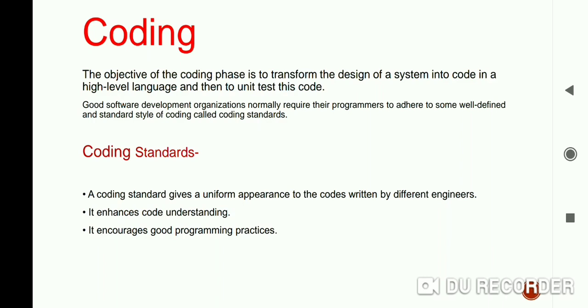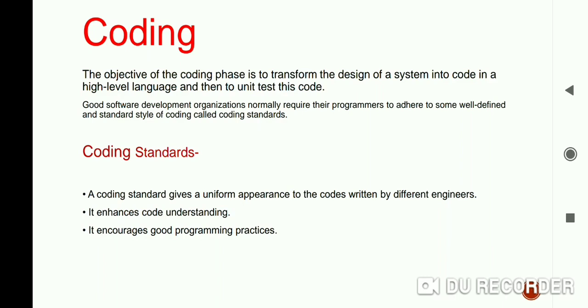Good software development organizations normally require their programmers to stick to a well defined and standard style of coding, which is called coding standards. Many software development organizations formulate their own coding standards that suit them most, and require their developers to follow those standards rigorously.